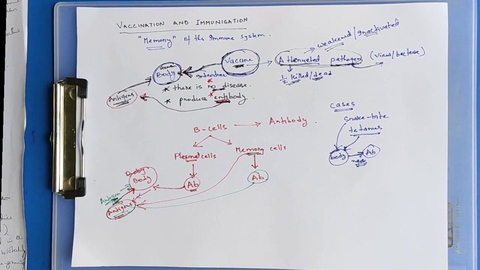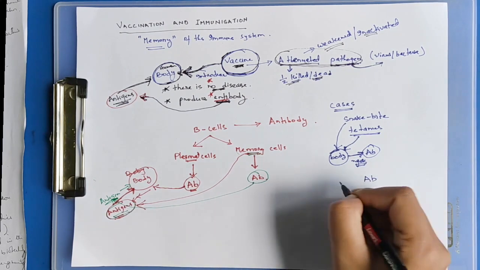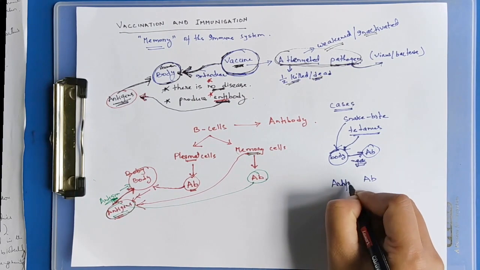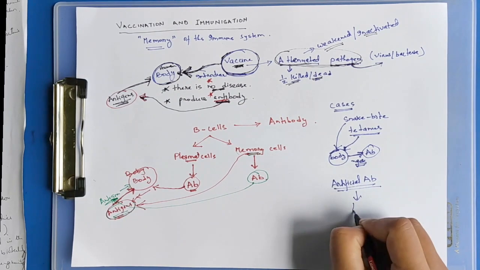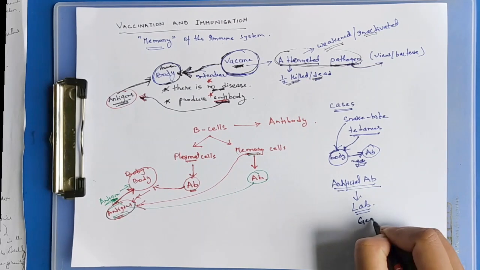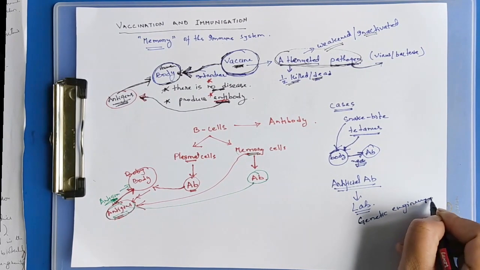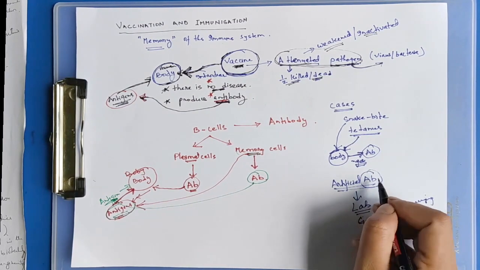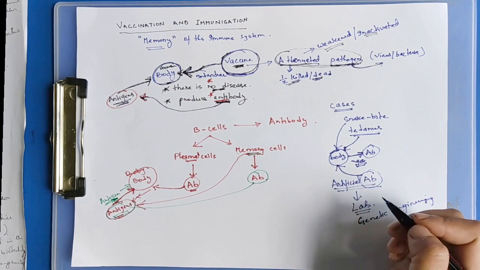In such cases we use artificial antibodies, which are already prepared in the lab by technology, using processes like genetic engineering. These antibodies are directly injected into the body.